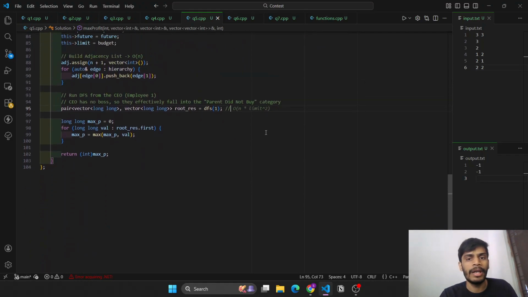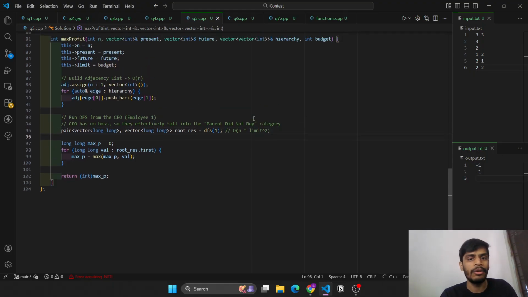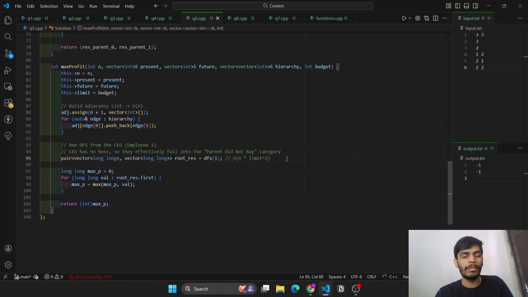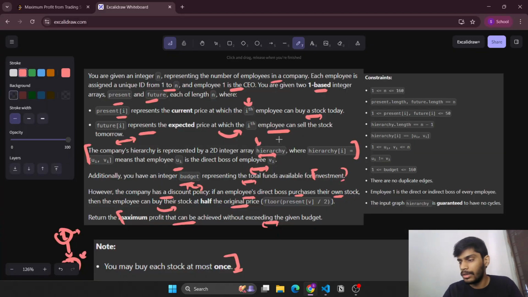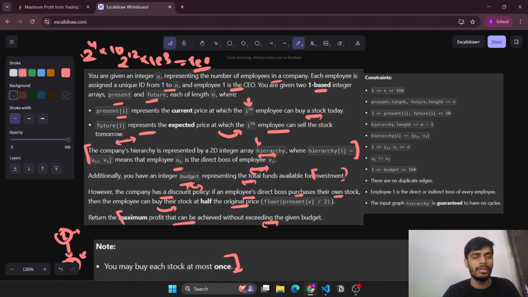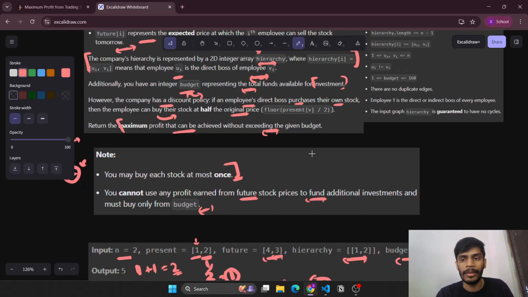So it will be big O of n into limit squared, and since n can go up to 160 and limit can also go up to 160, it will be 160 cubed, which is roughly 2 to the power 12 into 1e3. So it will be of the order of 1e6. So this will be the most acceptable approach for this problem.